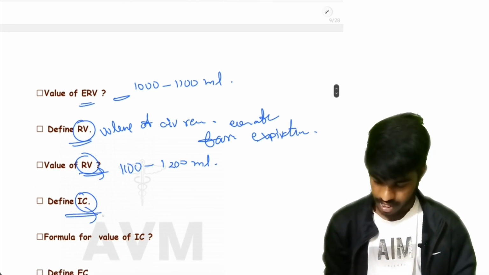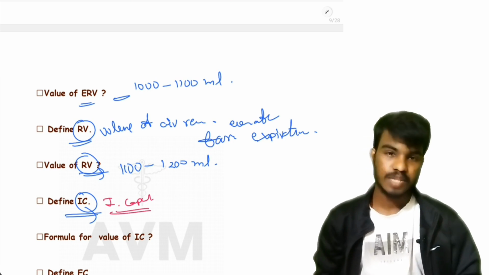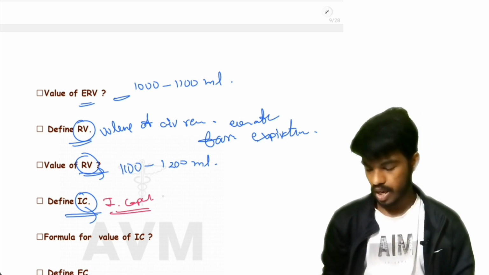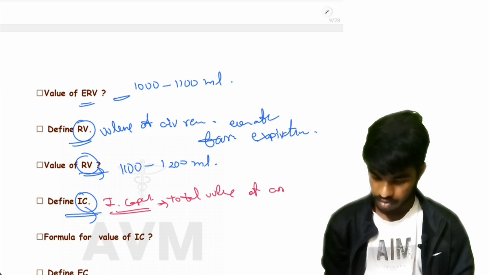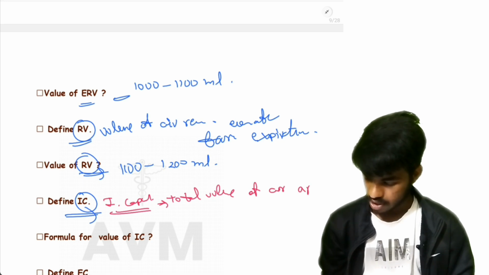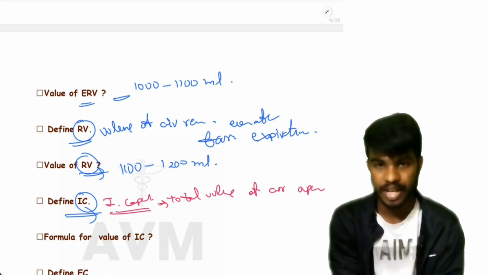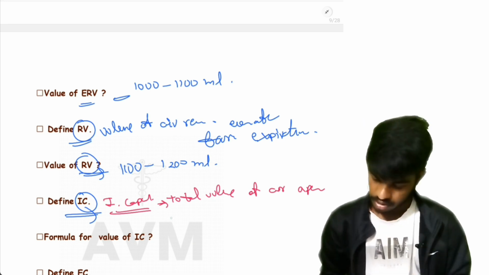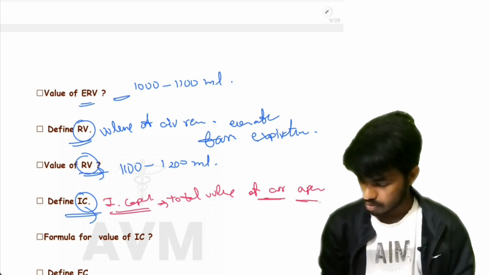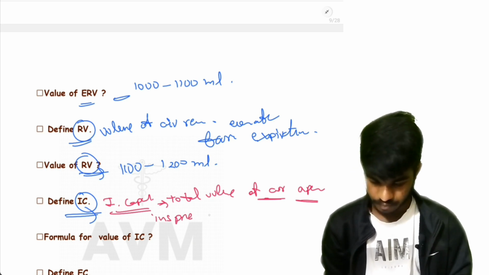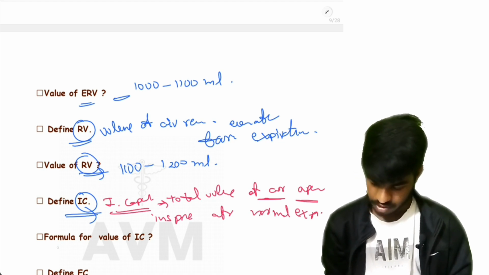And next, define IC. IC means inspiratory capacity. Inspiratory capacity means the total volume of air a person can inspire after normal expiration.